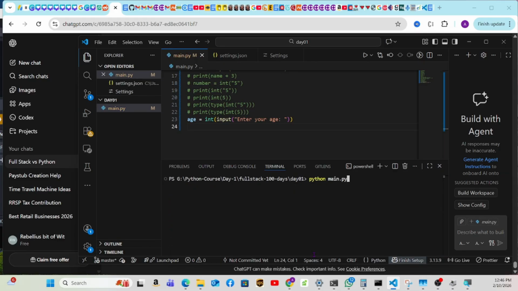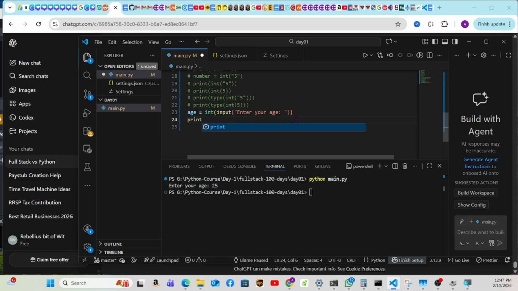So let's go and run this. Enter your age, 25. Haha, very young. Okay, nothing happened because we stored it. Now let's see if we print it, see what happened.